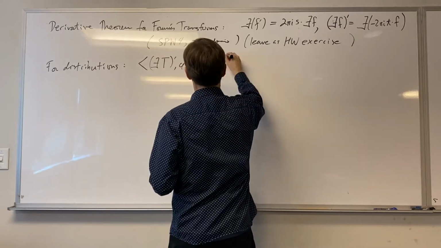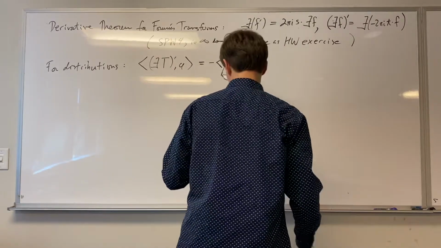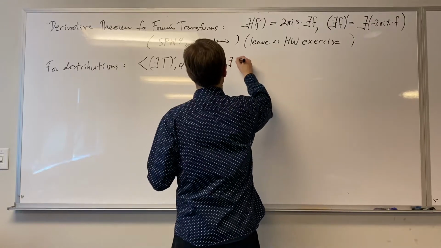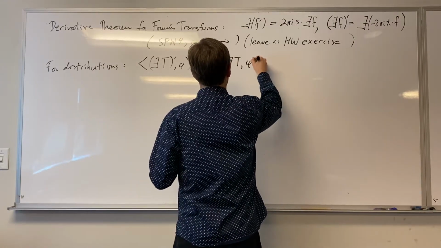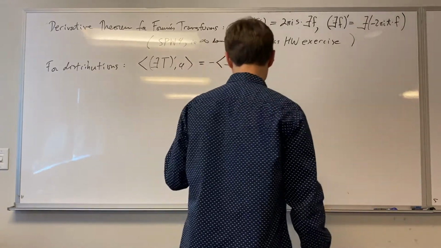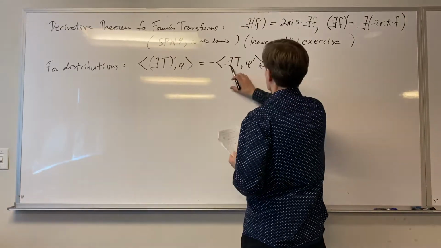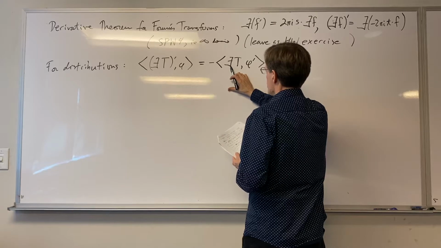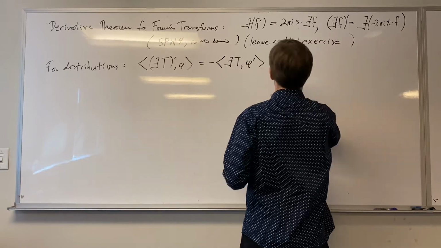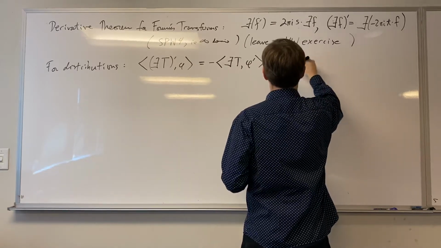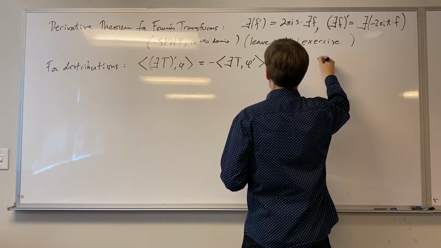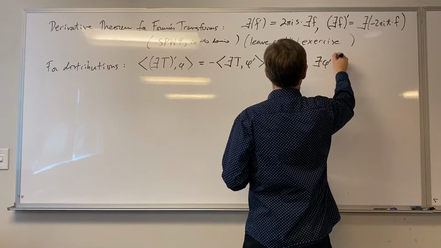Remember, that's how we define the derivative of a distribution. So I get the Fourier transform of T and then phi prime. And then from this, I can also say the definition of Fourier transform is push that over onto the Schwartz function. So I get minus, and then T, and then here I get the Fourier transform of phi prime.